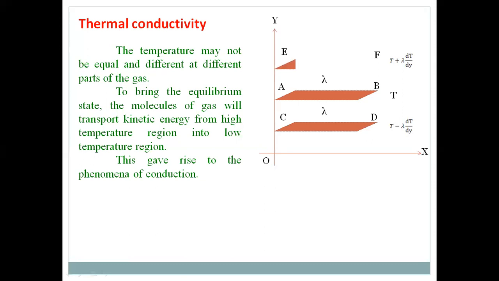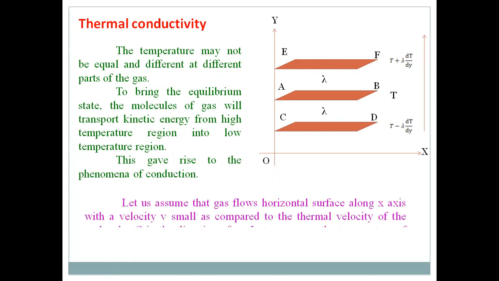Similarly, we assume one more layer above AB, taken as EF, at a distance of lambda, that is the mean free path. Here the temperature of this layer is T plus lambda into dT by dy. Of course, because it is moving upwards, the temperature is increasing, so it is taken as a plus. So T plus lambda into dT by dy is the temperature of the layer EF. This arrow shows that the temperature is increasing along the positive y-axis.